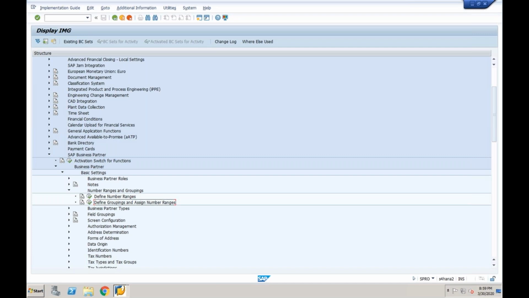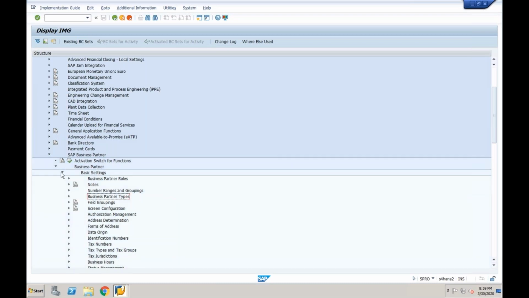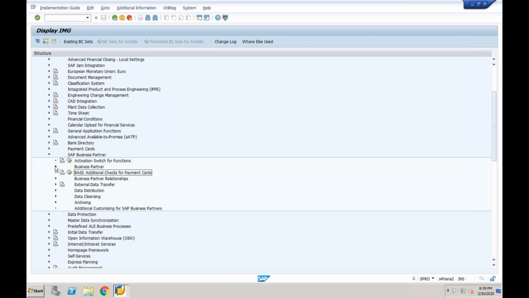Any number, Aditya, any number. Both we can take, right? If there are free intervals, we can take the same number. If there are no free intervals, we can take a different number. Okay. Yes. Then after maintaining this number range and grouping, you have the customer account group or else the vendor account group. So both you can create, and you have the business partner account group.